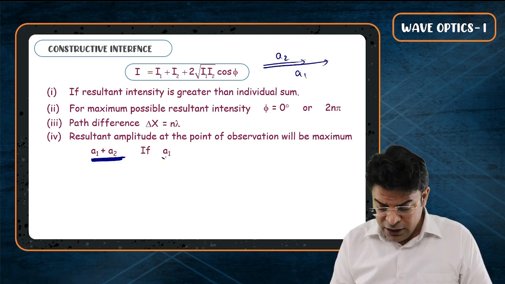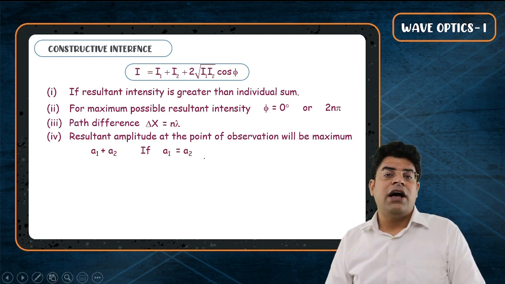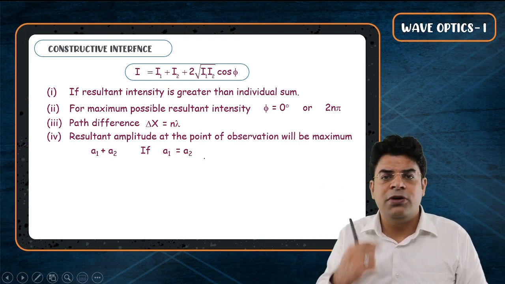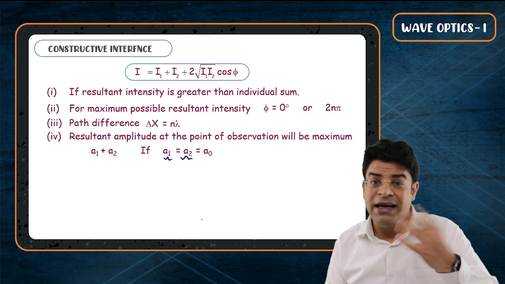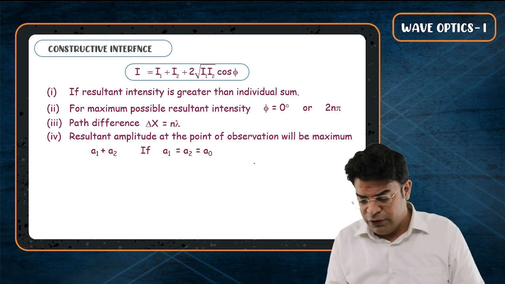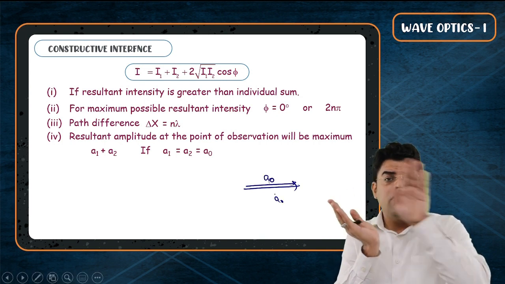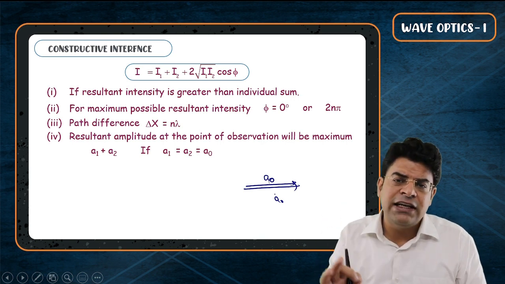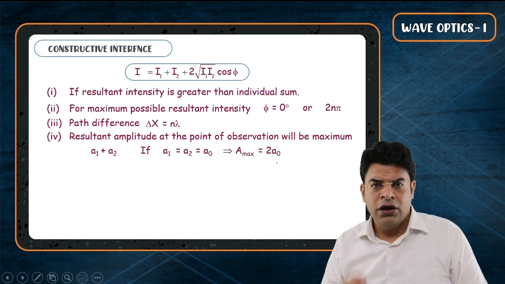But if both of them have the same amplitude, if A1 equals A2, if two waves are superimposing whose amplitude is the same, then what will be the maximum possible resultant amplitude? Let's say this amplitude is A0. Then when they superimpose, the maximum possible resultant amplitude will be A0 plus A0 when the phase difference between them is 0, 2 pi, 4 pi, 6 pi or 8 pi, when they both point in the same direction. Then the maximum possible resultant amplitude is nothing but 2A0. Now what's your next thing?